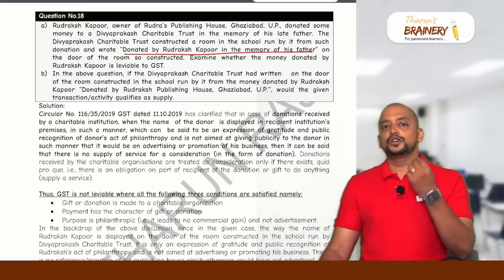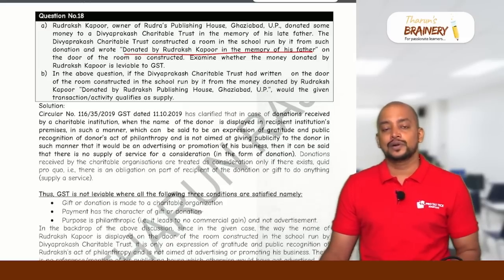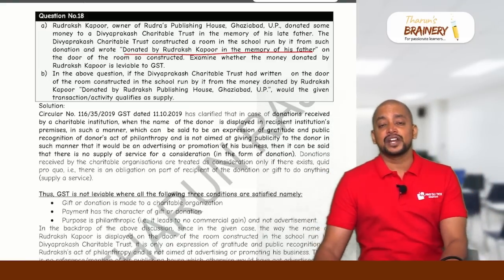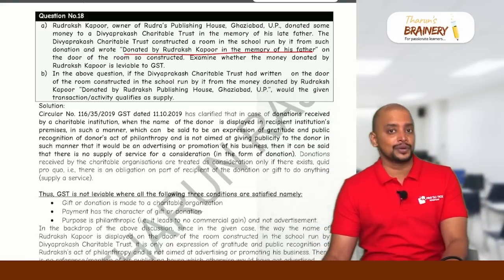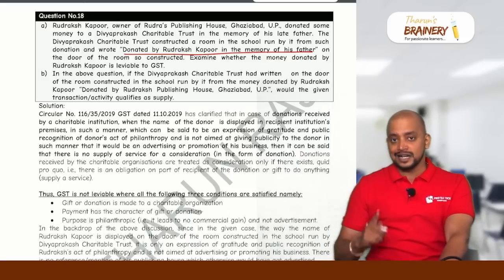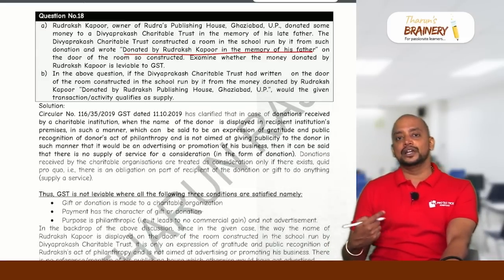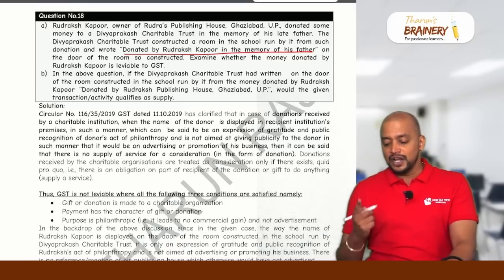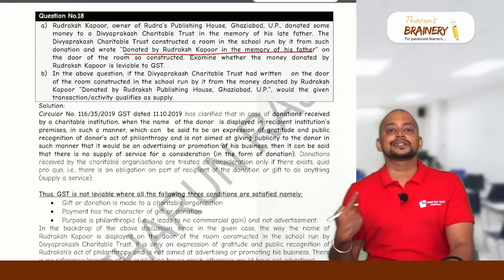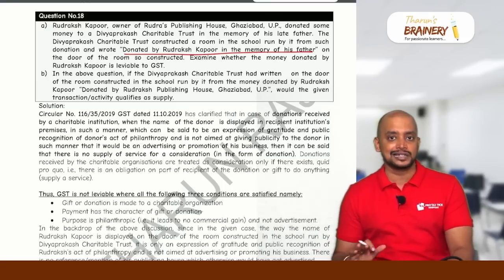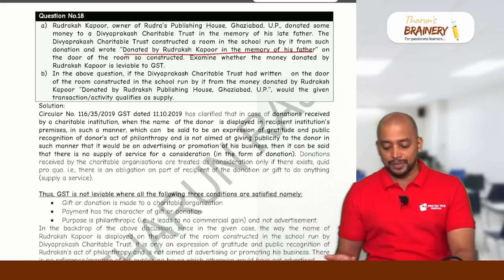So display of donor's name, we have one circular. What is that? If the donor name is displayed and that display of name gives business advantage to the donor, then it will be treated as consideration and it will become supply. Okay, because it will come under conditional donation. But here, display of name is not giving any business advantage to the donor. Consequently, it is not treated as consideration and it will not become supply.